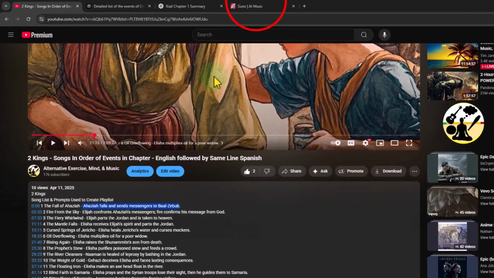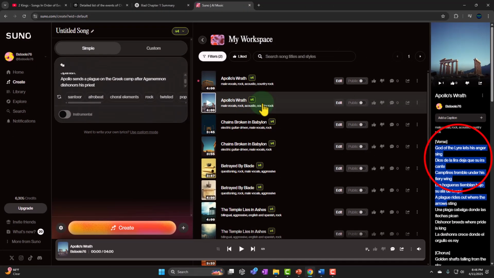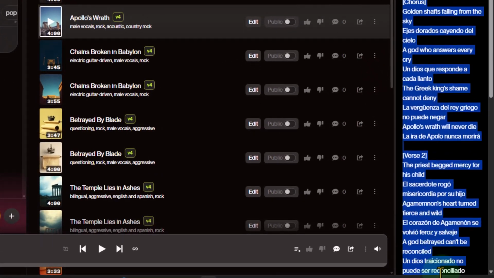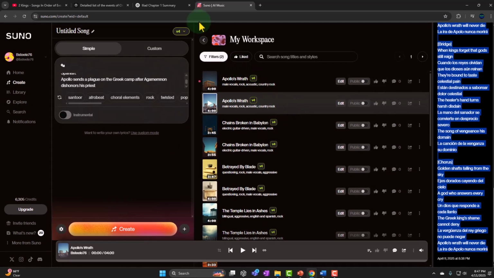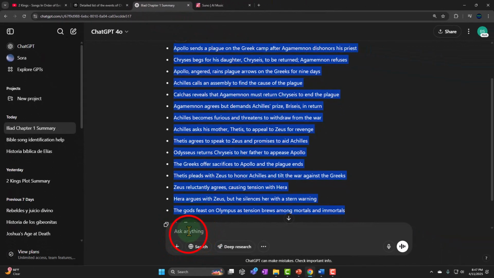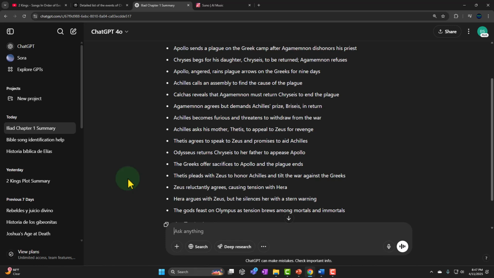So in other words, when I'm listening to this now, if I was listening to it on this software, I can copy the actual song text over here and say, okay, I would like a little bit more background about this particular song. Let's test it out and also see if the system created a song based on what we wanted it to do, which is the first plot point of chapter 1 of the Iliad.